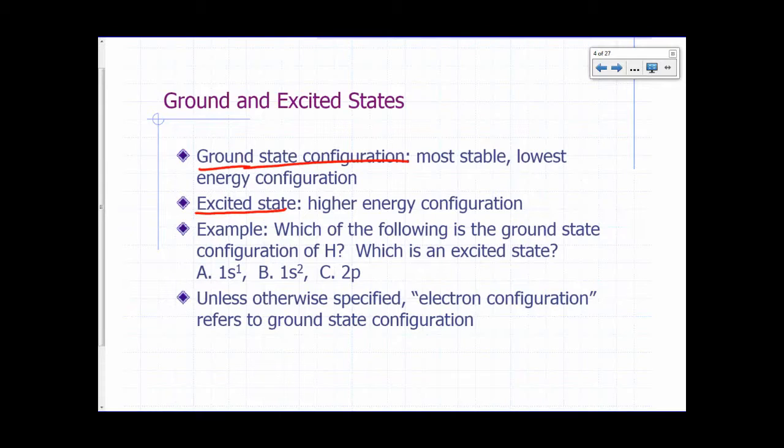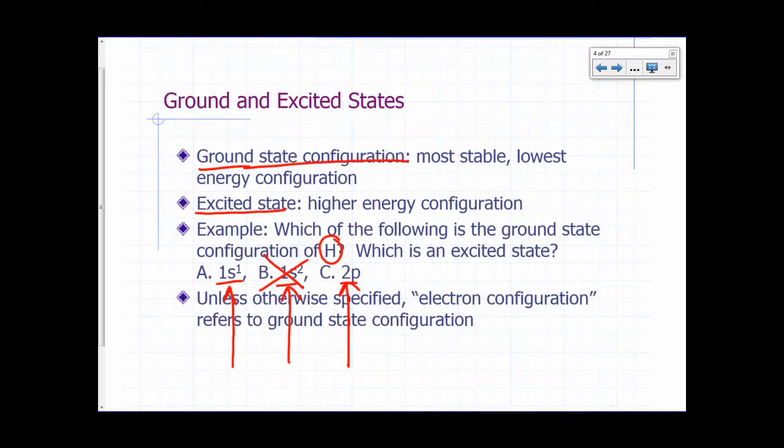Okay, so which of the following is the ground state configuration of hydrogen, and which one is an excited state? Let's look at the choices. 1s1, 1s2, 2p1. So this one says you have an electron in the 1s orbital. This one says you have 2 electrons in the 1s orbital. And this one says you have 1 electron in a 2p orbital. Well, obviously B can't be right because hydrogen has only 1 electron, right?